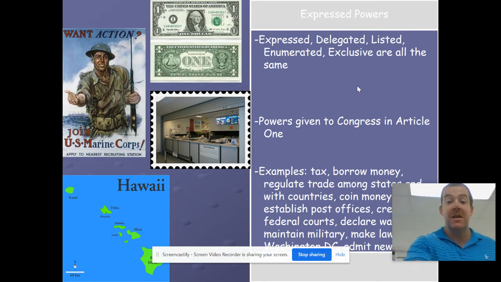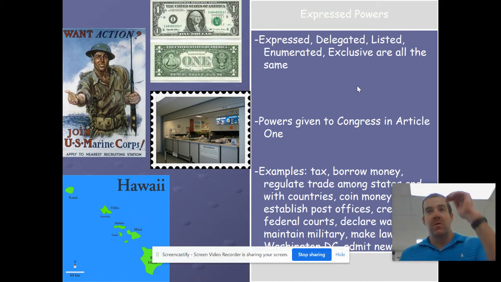These are all examples of an express power: to coin money, to tax, to declare war, make laws, maintain a military. Now, one of the questions on the quiz is a true or false question, and I'm telling you the answer right here. Does it say Congress has the power to make an Air Force? No, it doesn't. It says it has the power to make a military, but not make an Air Force. That's one of the questions.